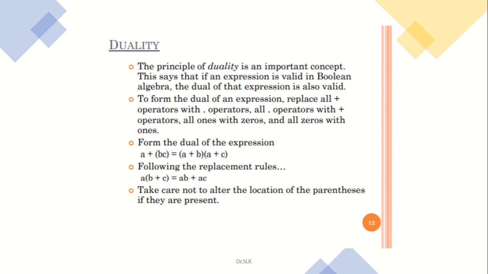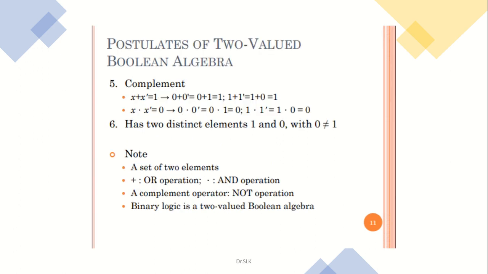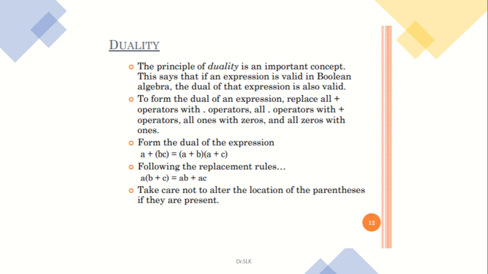Vice versa, opposite. So here we are going to study duality between two things: the multiplication operator and the positive operator. Here, duality means that on an expression which has been finalized and which satisfies all the 6 postulates as we have termed earlier, we form the dual of the expression.